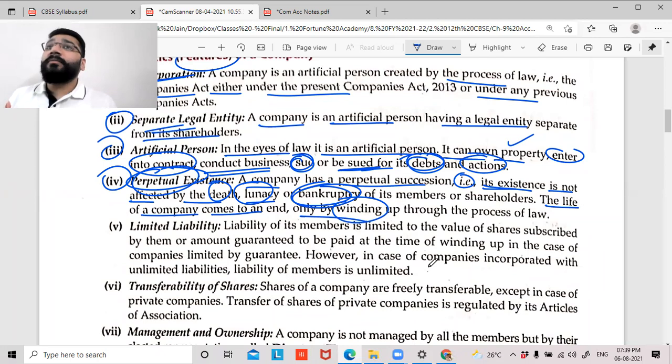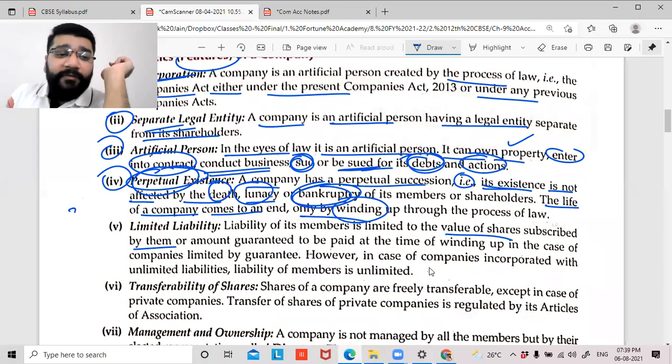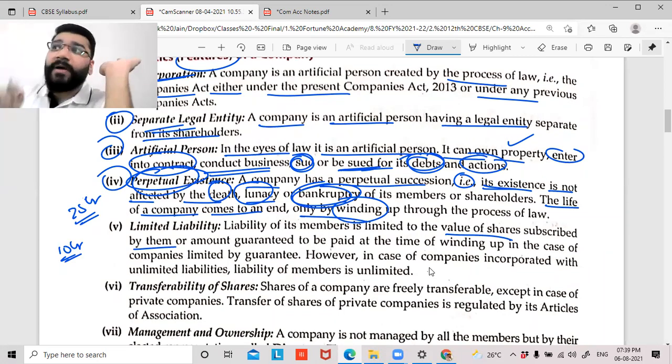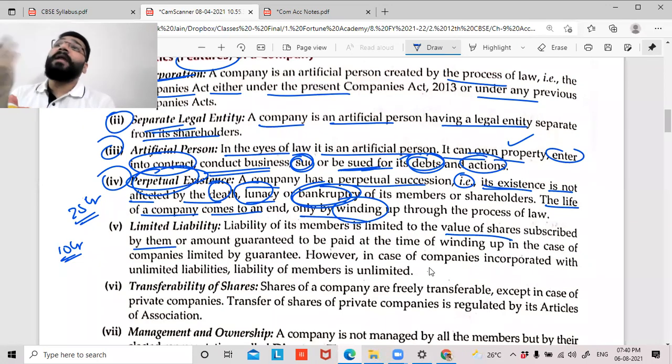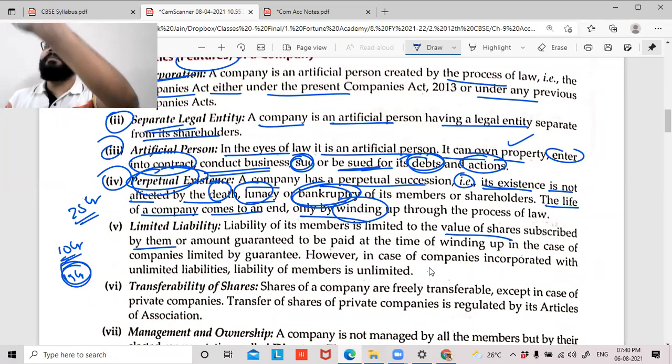Your liability is limited to what? Your liability is limited to the value of the shares that you have taken. For example, you said, sir, I will contribute 25 crore as capital. So far you contributed only 10 crore rupees, because the company said you're agreeing to contribute 25, and you said, I don't want the entire 25 now, I'll take 10 now and the remaining 15 whenever I want. So your liability is restricted to the remaining 15 crore rupees only, because 10 crore you have already given to the company as capital. Beyond that, people cannot come.